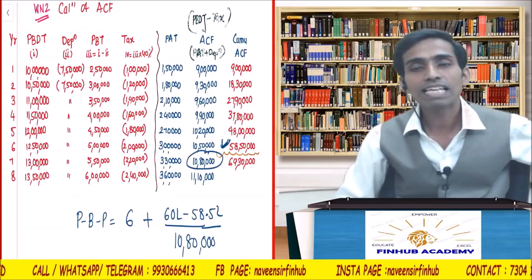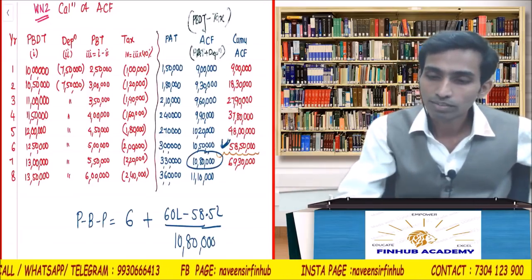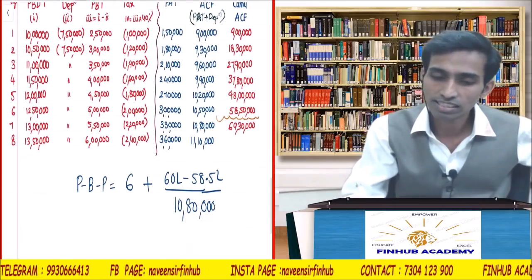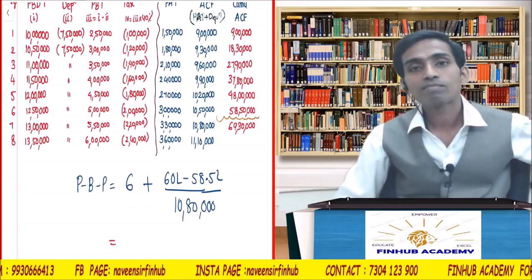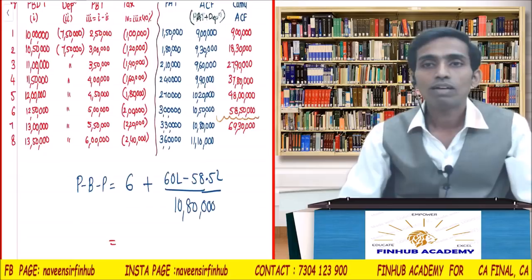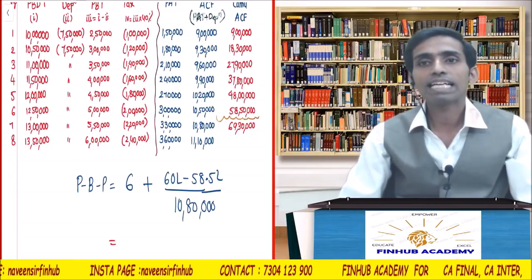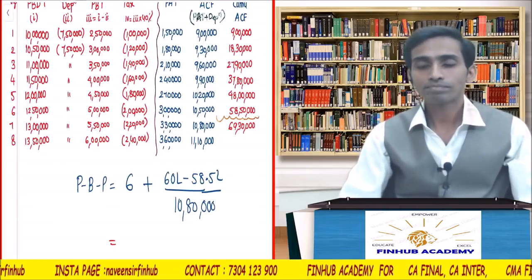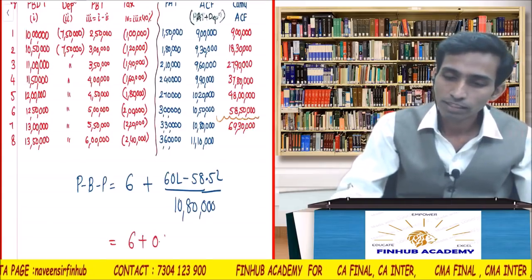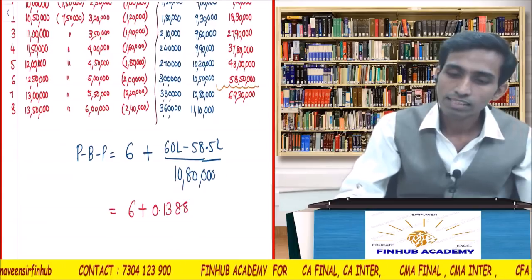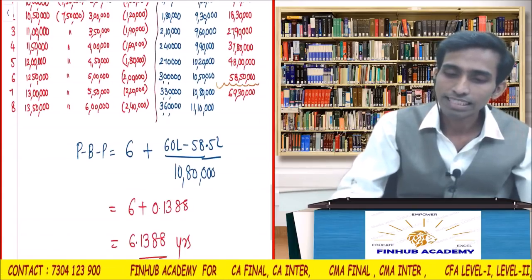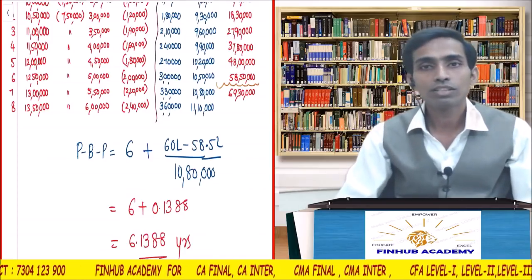Is it clear? 10,80,000. So you should be comfortable. You should be very thorough. It should be very mechanical, conditional. You should do all this in a conditional mindset. 6 plus 1.5 divided by 10,80,000. 1,50,000 divided by 10,80,000. How much is it? 0.1388. That means the answer is 6.1388 years. Understood? So this is the answer.